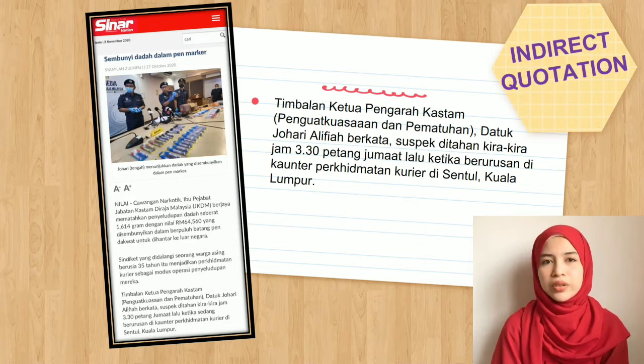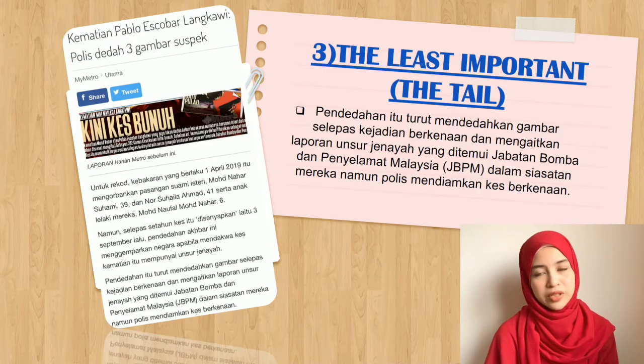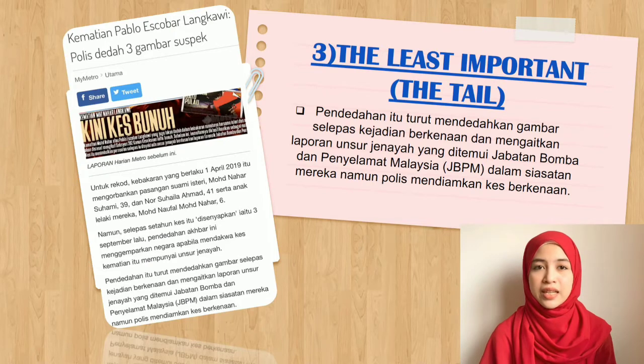The indirect quotation here is faithful to the meaning of what the person said, although the words are not exactly the same. And the bottom stage is about the tail. Here, the writers end the story by putting in some extra information related to the story. The least important information here contains additional info that might be helpful to color the story.